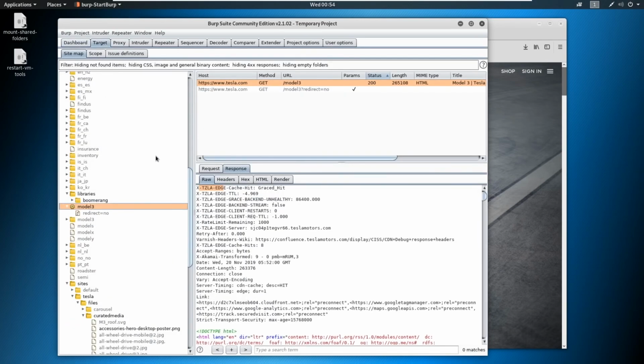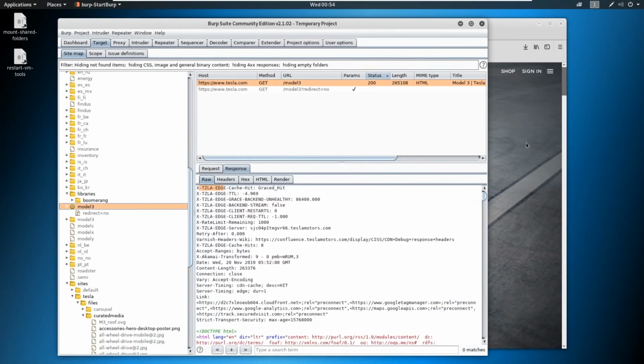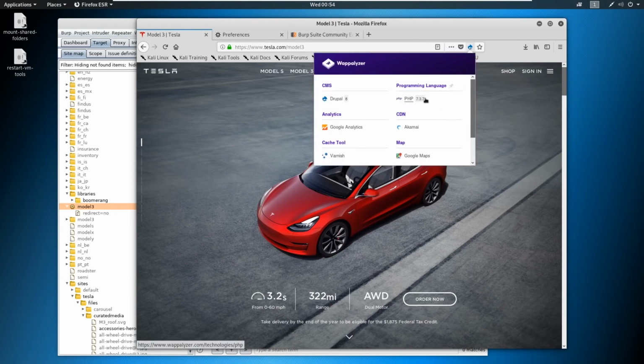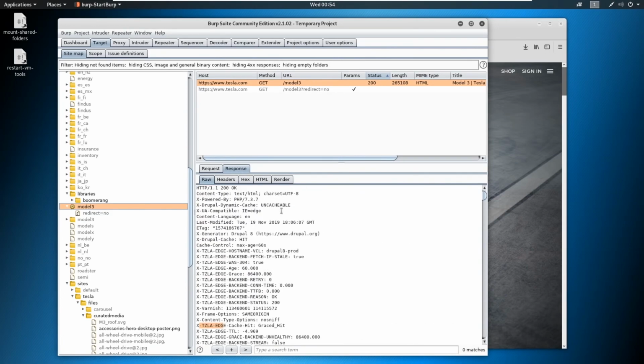So long spiel short, I still feel that we are in step 1 here, even though we are accessing the website. We're not doing anything very actively with scanning. This is all very passive. We're using traffic like a normal user would. So you can see that we can intercept traffic and get a lot of information. Again, tools like Wappalyzer, look, it pulls down the headers for us and it says, hey, it's running PHP 7.3.7. It's running Drupal 8. Where is it getting that from? Well, it's getting it from these responses. So it's pulling a lot of that down for us automatically, but there's a lot of things that we can do when we get into Burp Suite as well. So consider this just a mini introduction into the tool, and then we'll touch back on it over and over again as we go. So this is it for this video.